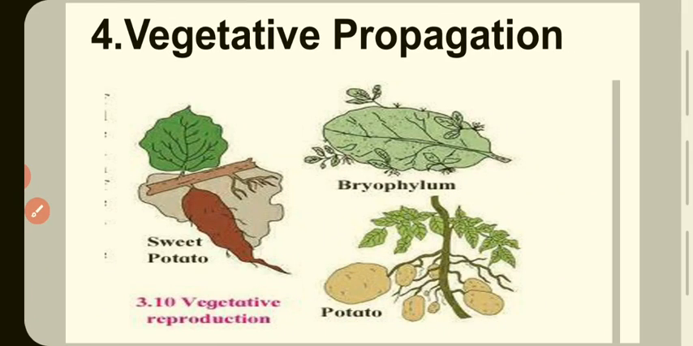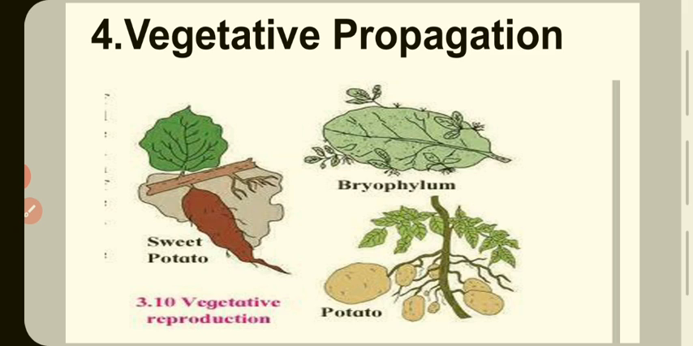Fourth, vegetative propagation. Reproduction with the help of the vegetative parts of plants. Vegetative parts means roots, stems, leaves. These are the vegetative parts, and reproduction with the help of vegetative parts of plants is called vegetative propagation.